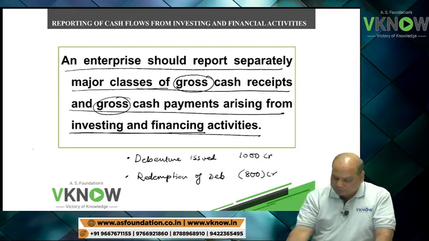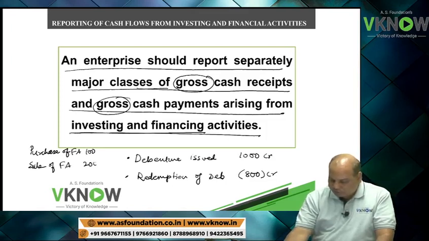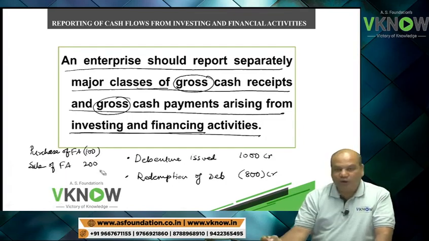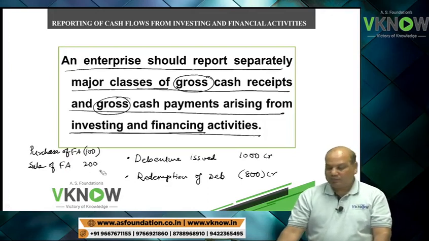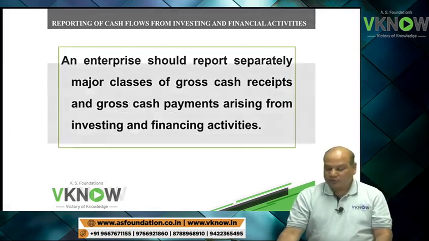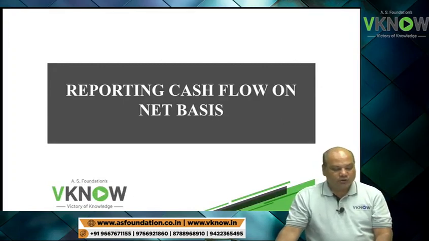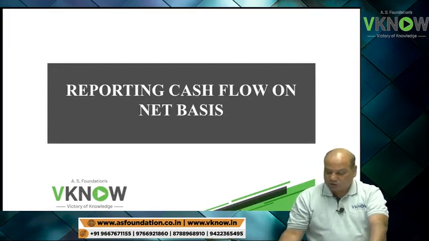Or another simple example, purchase of fixed asset 100 crore, sale of fixed asset 200 crore. Preferably show separately, don't show net. However, in certain cases, net presentation is allowed.